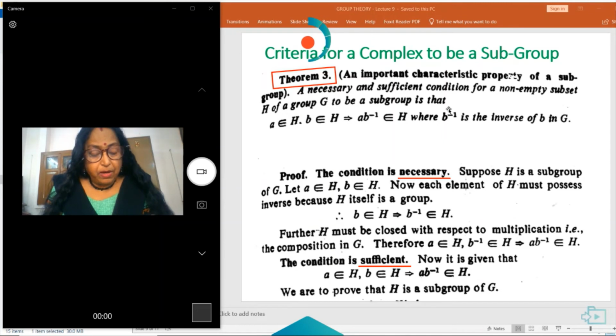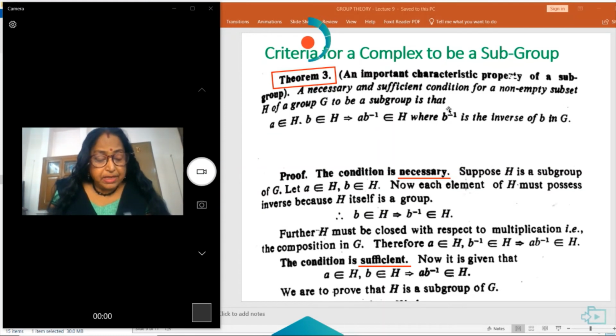So, b belongs to H implies b inverse also belongs to H. Further, H must be closed with respect to the multiplication, the composition in G. Therefore, a belongs to H and b inverse belongs to H together give ab inverse belongs to H.